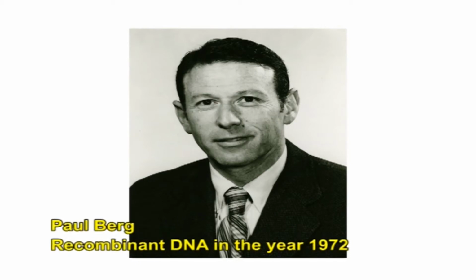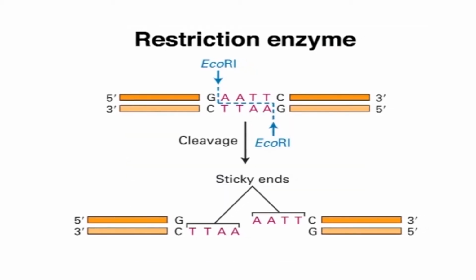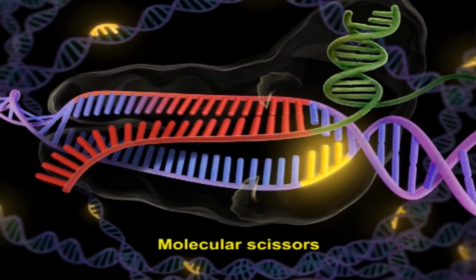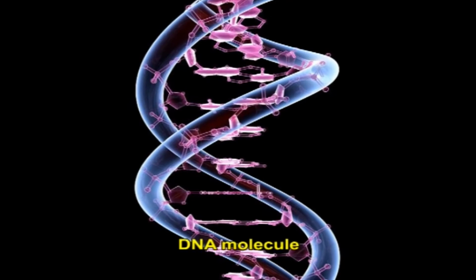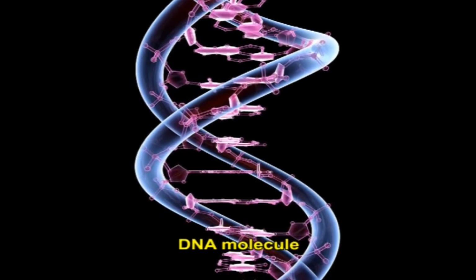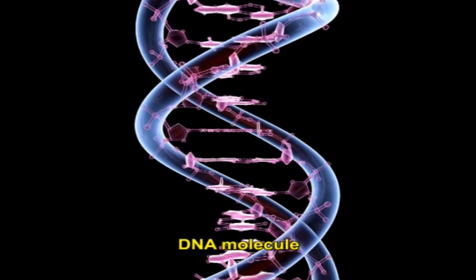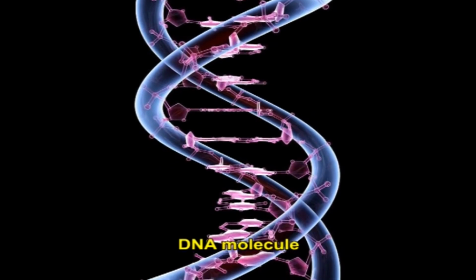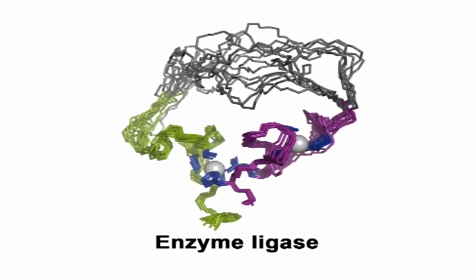With the help of particular enzymes such as restriction enzymes and ligase, Berg joined together DNA fragments from two different viruses. Restriction enzymes such as EcoR1 are like molecular scissors that cut the DNA molecule at specific sequences. When the DNA molecule from different sources is cut using the same restriction enzyme, the ends that have been cut can be joined together and sealed into a continuous DNA strand by using the enzyme ligase.